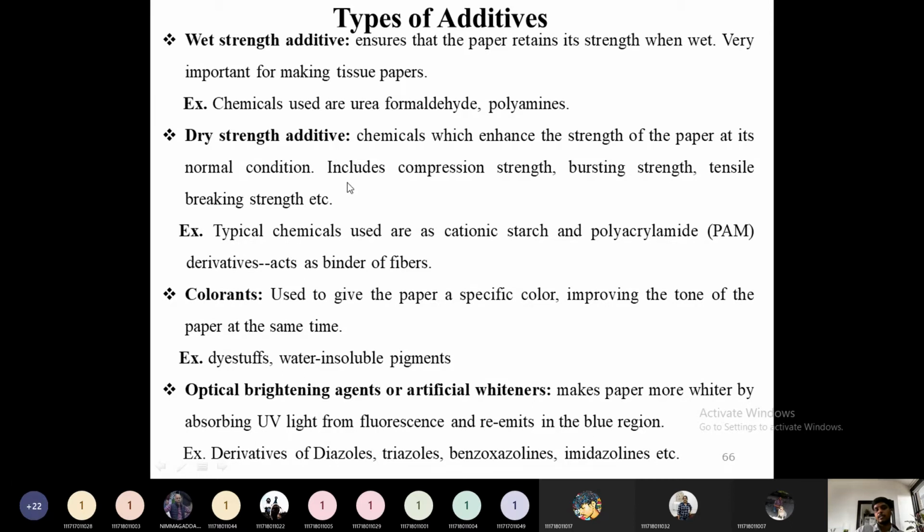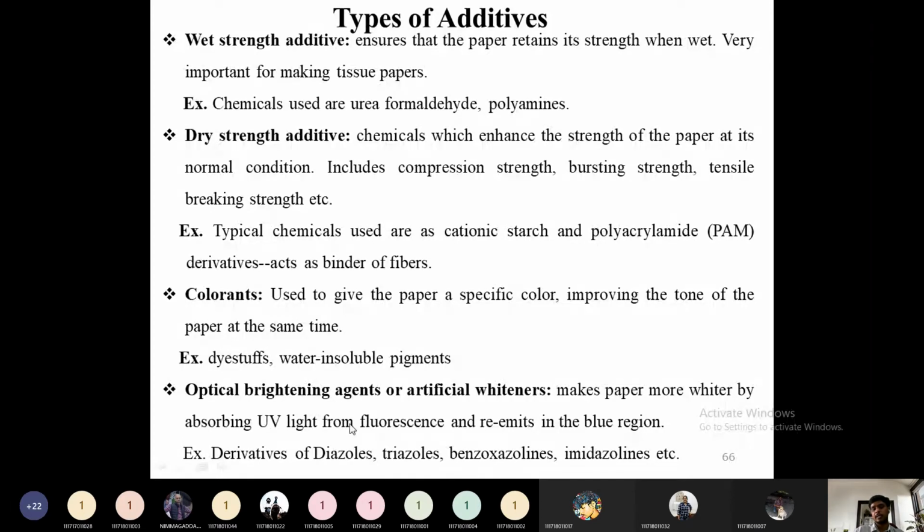At its normal condition, including compression strength, bursting strength, and tensile breaking strength, every strength will be increased by adding this dry strength additive. The chemicals which increase this dry strength are nothing but cationic starch and polyacrylamide derivatives, which act as binders of fibers. This type of chemical will be added to increase the dry strength of that particular paper. Then colorants like dyes, pigments, and water-soluble pigments will be added to give a specific color to the end-use commercial paper product.